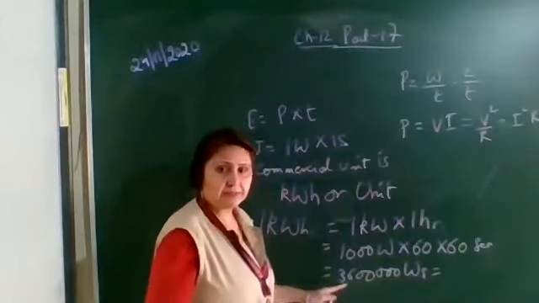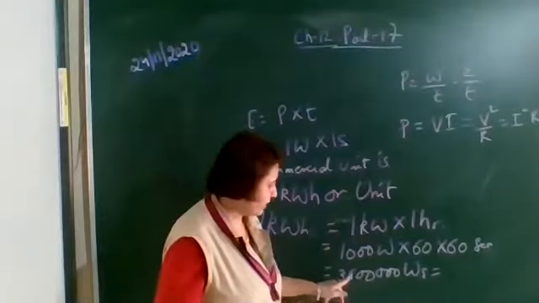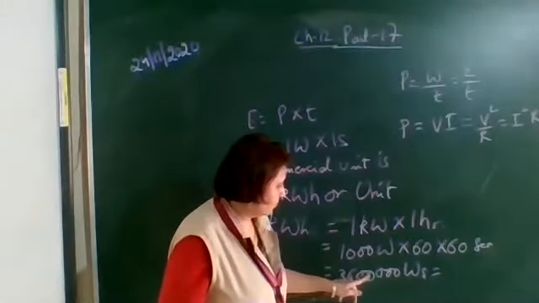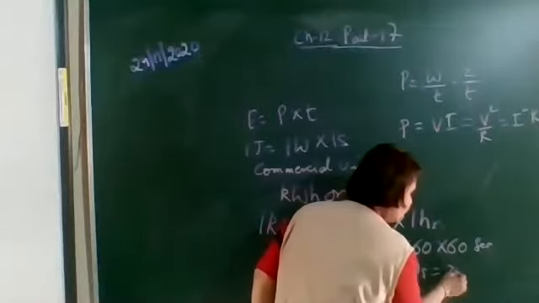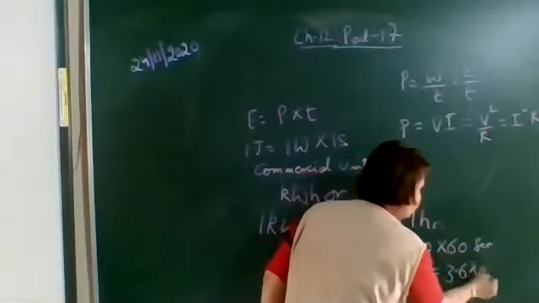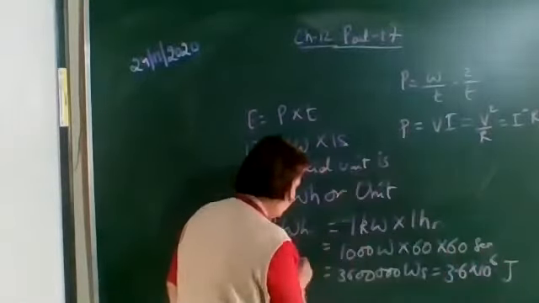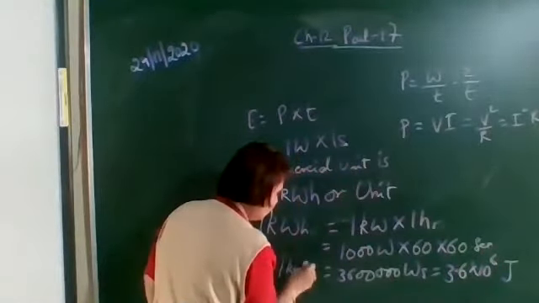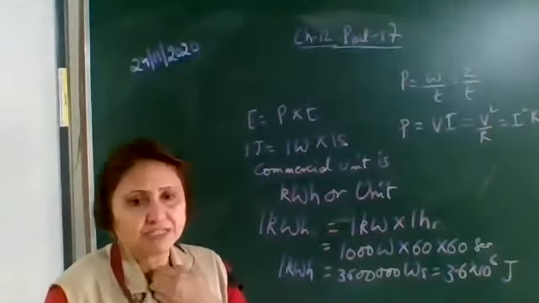We'll write it in the power of 10: 3.6 into 10 raised to the power 6 watt second, which can be written as joule. So 1 kilowatt hour is equal to 3.6 into 10 raised to the power 6 joules.